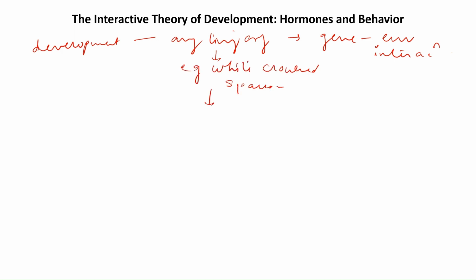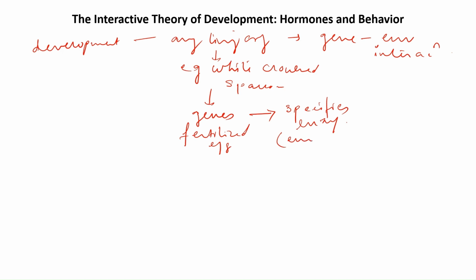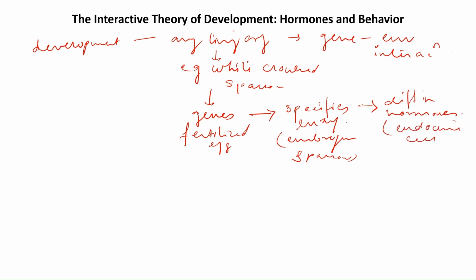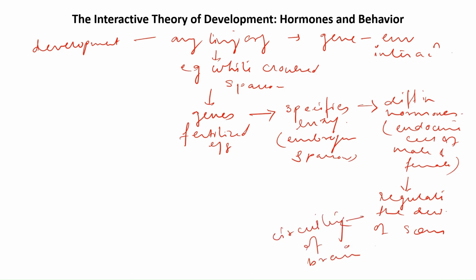Now, development in any living organism is a product of gene-environment interaction. Let's take the example of white-crowned sparrow only. In white-crowned sparrow, the genes of the fertilized egg specify enzymes in the embryonic sparrow. This will translate into differences in hormones produced by endocrine cells of male and female. These hormones then regulate the development of song by controlling the circuitry of the brain in both males and females.